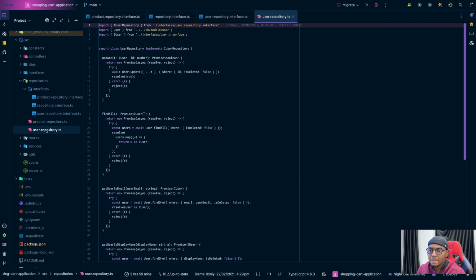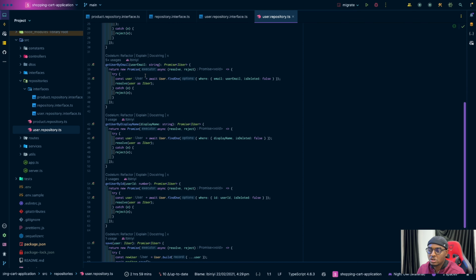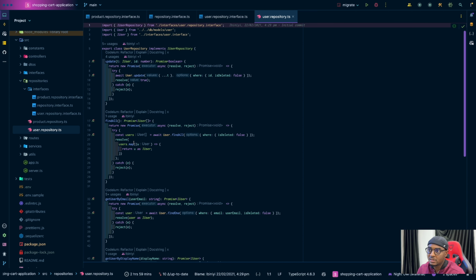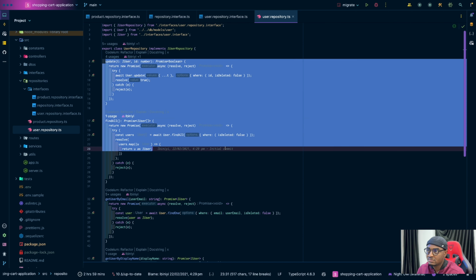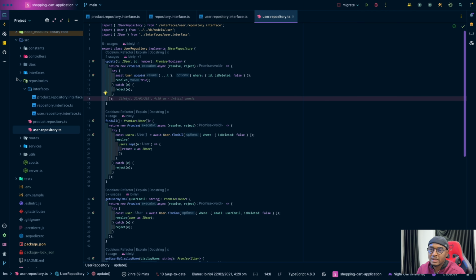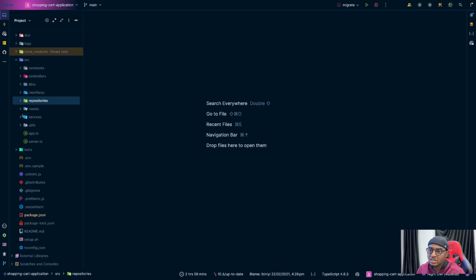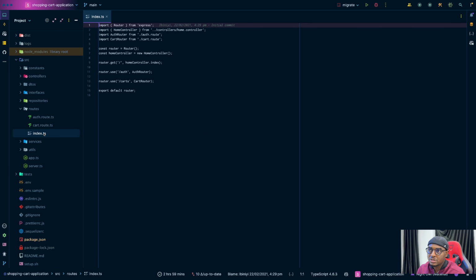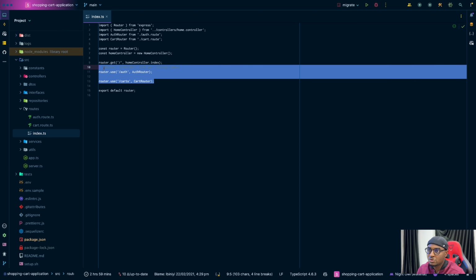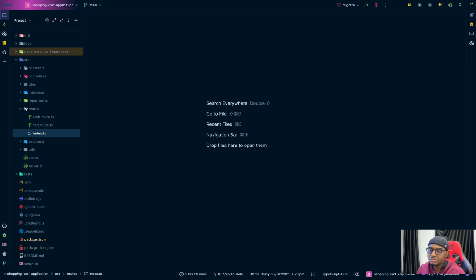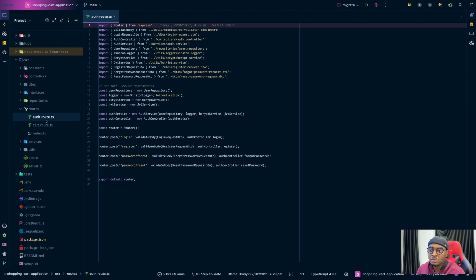All right, so the user repository does basically the same thing. We have the functions, they're here. So yeah, let's walk through the flow. Start from the routes. There's an index route that basically exposes every other route. So we'll start from the auth.